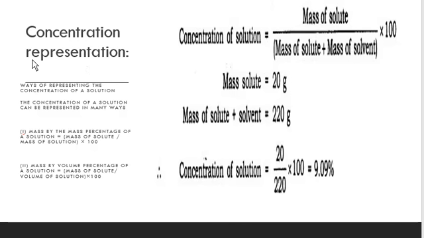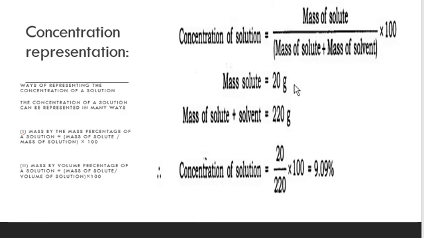Now, ways of representing the concentration of a solution. We have a formula: mass percentage of a solution is mass of solute divided by mass of solution into 100. If you have to take mass by volume percentage of a solution, then it is mass of solute divided by volume of solution into 100. So here is one numerical.